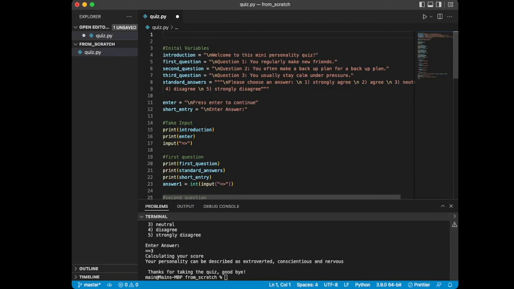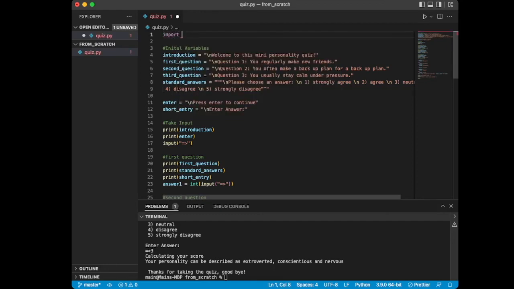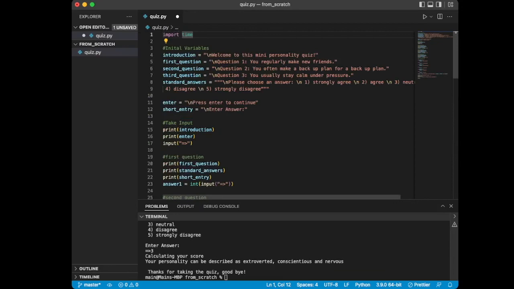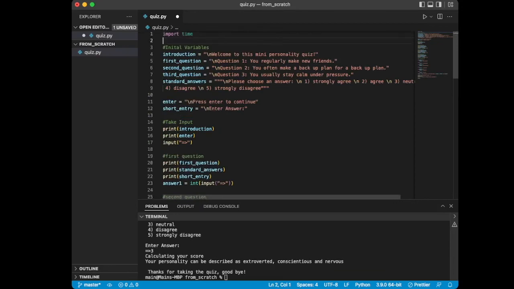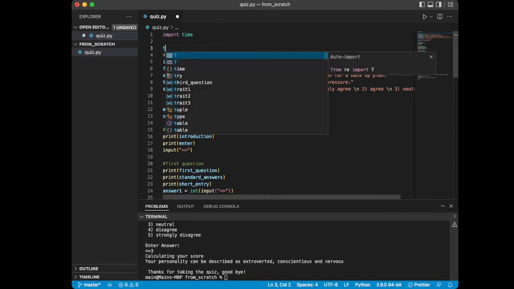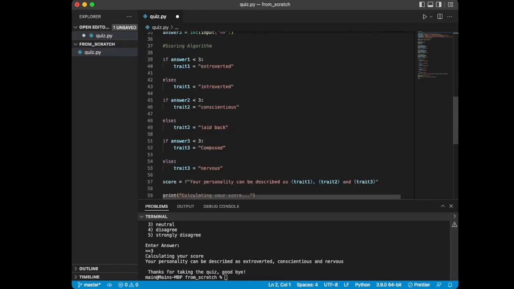And typically the way you do this is you put the import statements right at the top of your file, right at the top of your program, and we're going to say import time. And you can see it's just sitting up there, and it's sort of grayed out, and all that means is it hasn't been called yet. So if I type time here, now you can see it lights up because it's been called in the program. So it's just a way of telling the developer, hey, you imported this thing, but you're not using it.